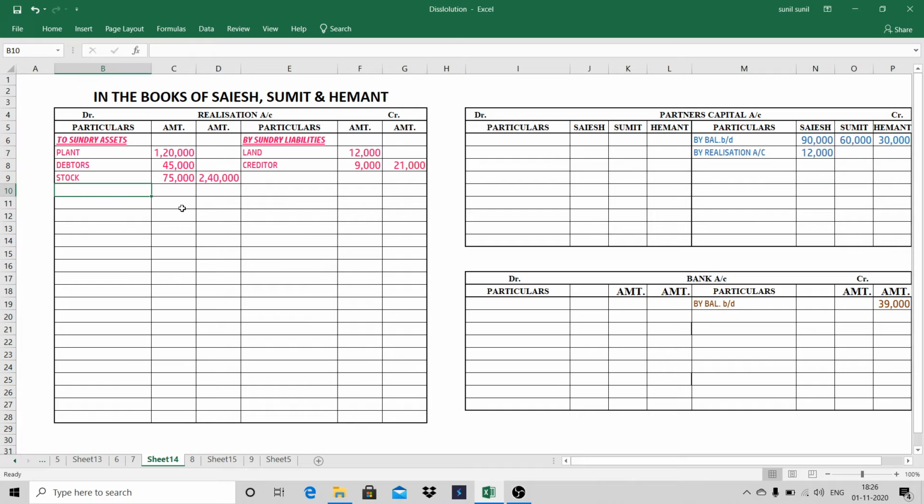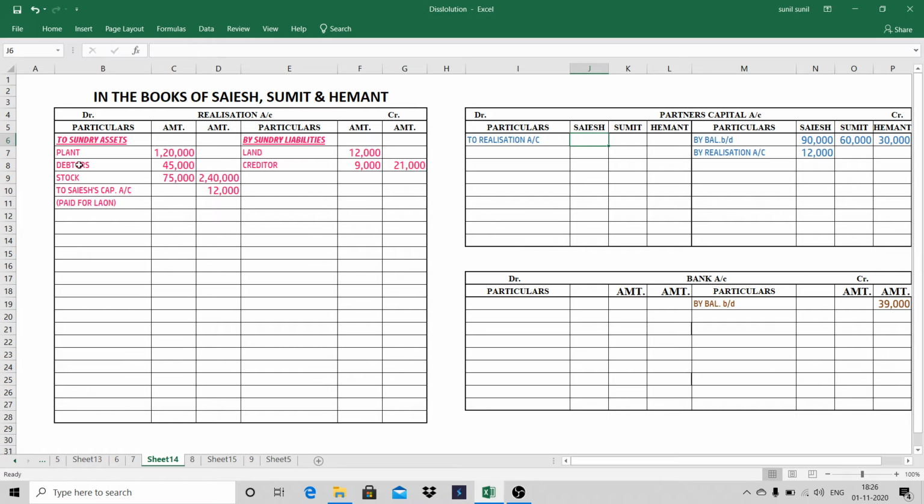Second effect will be on the debit side. To Sayesh capital account 12,000, and here I'll write paid for loan. He is taking over debtor. For that we'll go to debit side, realization account, and I'll write the amount of debtor.